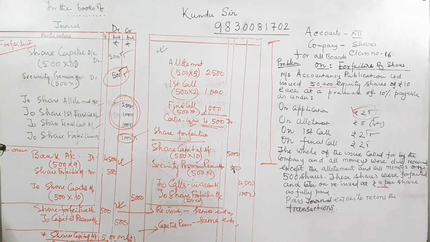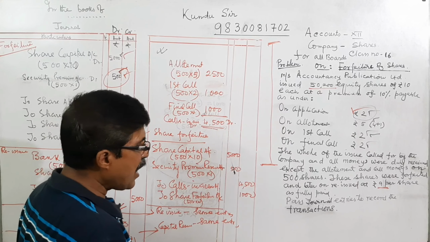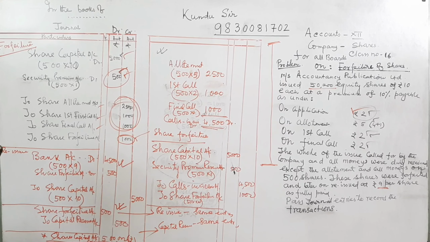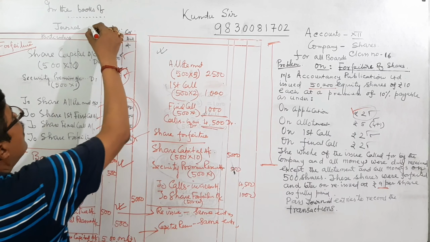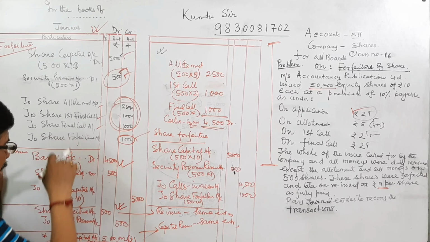And it is clear the share capital is 5 lakhs and security premium reserve is 49,500. It is the end of the class.